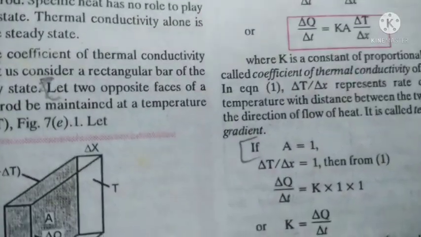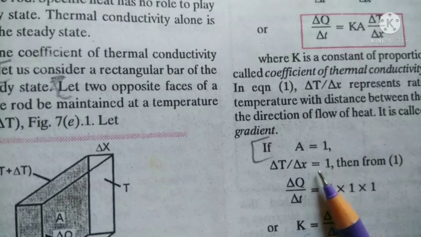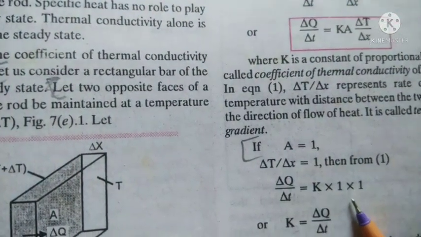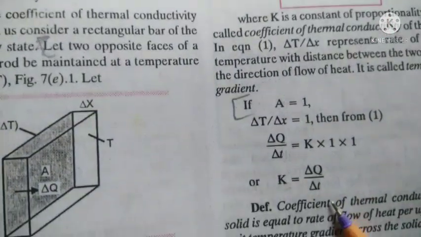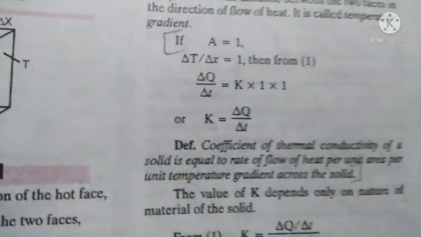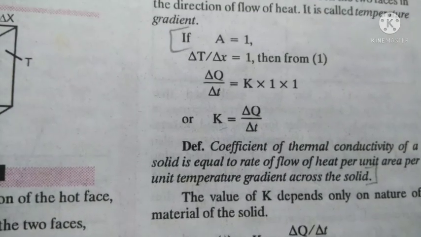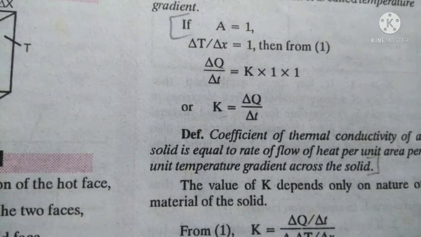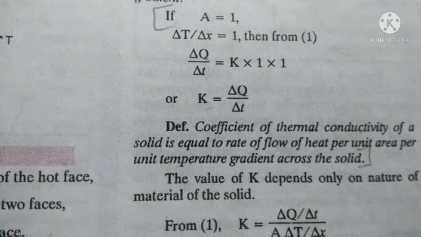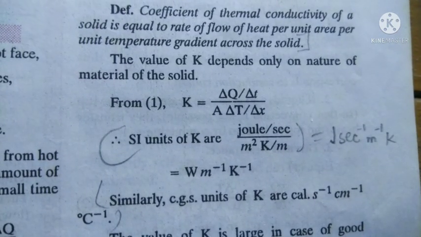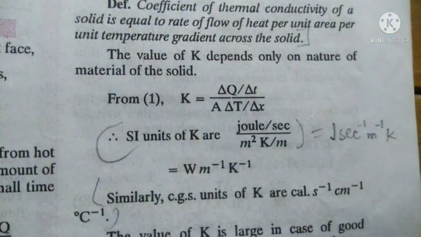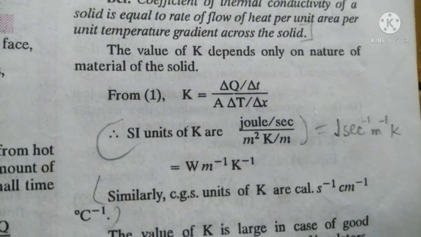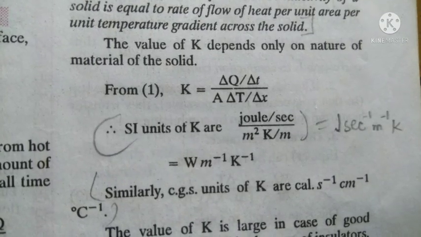If A is equal to 1, and delta T upon delta X is equal to 1, then delta Q upon delta T is equal to K into 1 into 1. Means K is equal to delta Q upon delta T. So the coefficient of thermal conductivity of a solid is equal to the rate of flow of heat per unit area per unit temperature gradient across the solid. Here the value of K depends only on the nature of the material of the solid. So K is equal to delta Q upon delta T divided by A into delta T upon delta X.